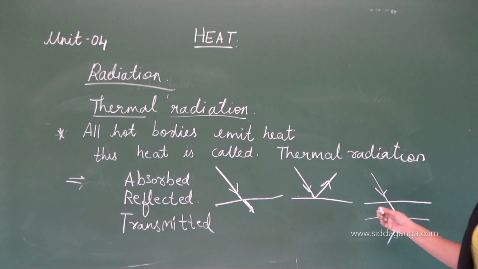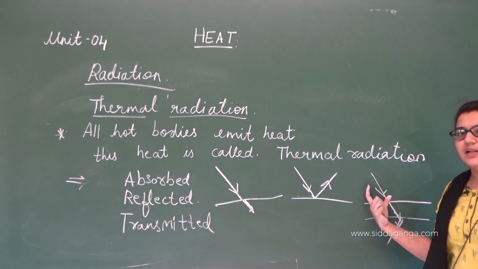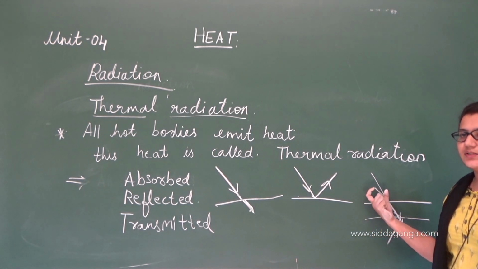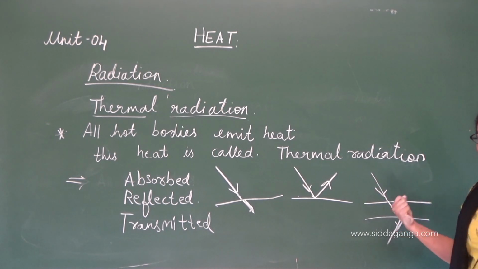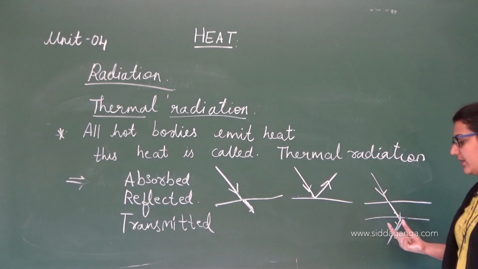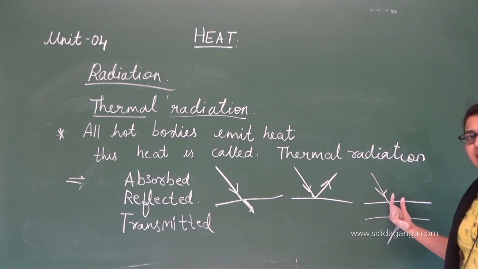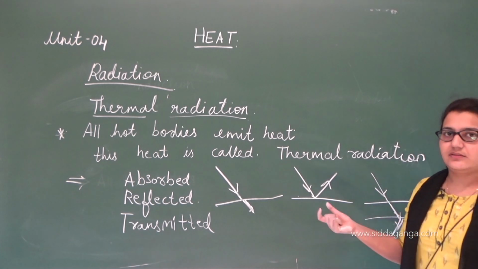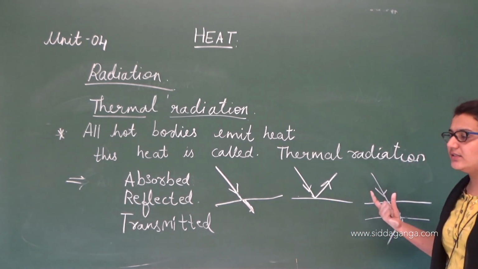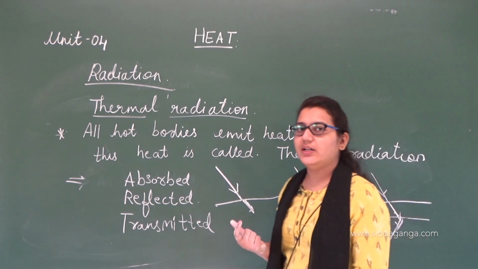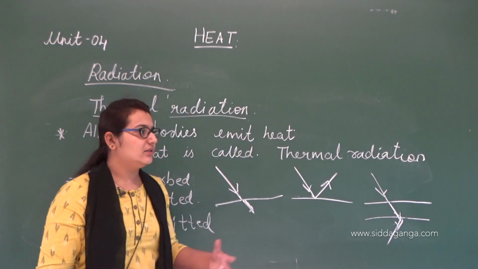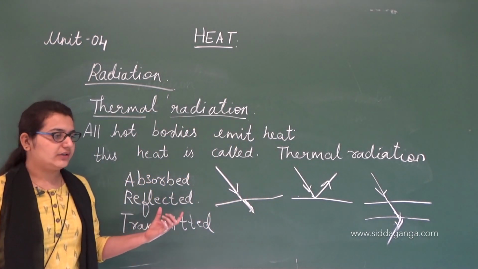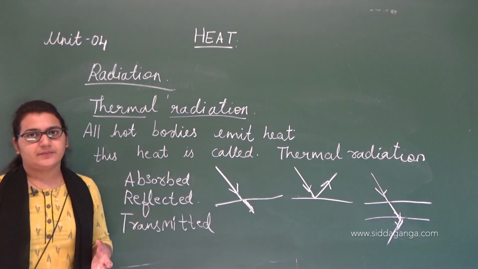Here's another object. So what happens when the heat is emitted from this one object? It neither reflects nor absorbs the heat. What it does is it transmits the same heat to the other object. So these three are the cases we can see when one object is emitting heat and the other is either absorbing, reflecting or transmitting the heat.